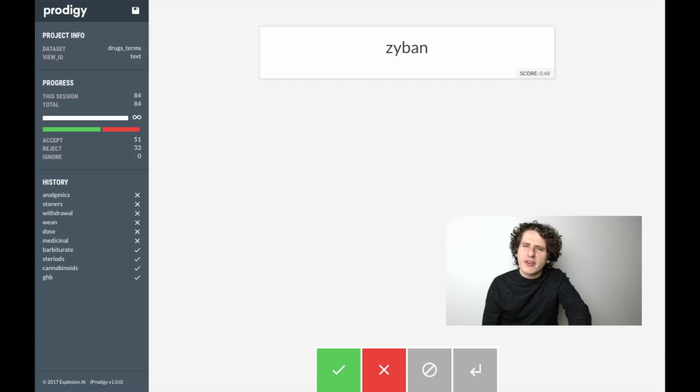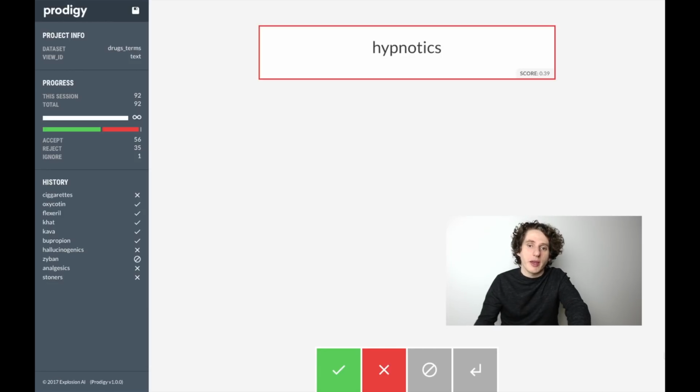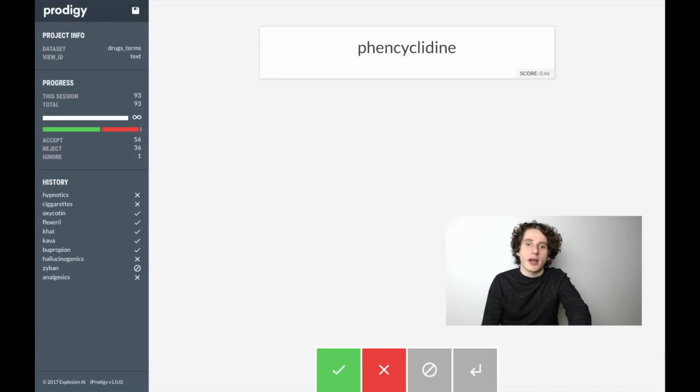Iban. Some of these, we could really play Pokemon or narcotic, and we could look these up, but it's actually more useful a lot of the time to just keep moving, because there tends to be more of these than we have patience to annotate anyway, and so it's more efficient to just keep moving through them instead of stopping and looking up everything in Wikipedia. The interface can actually be extended to show information from Wikipedia alongside these things as well, if that's decisive. For instance, it's very easy to show the first sentence of Wikipedia alongside the interface.